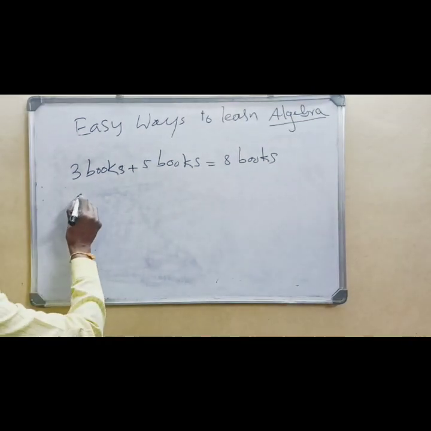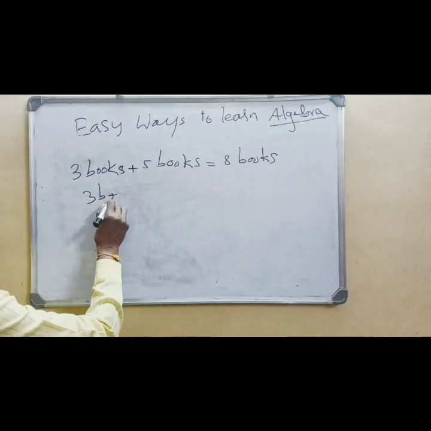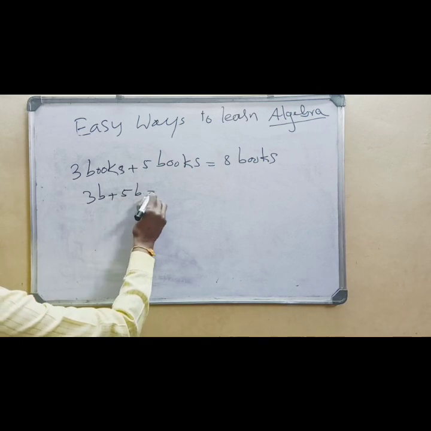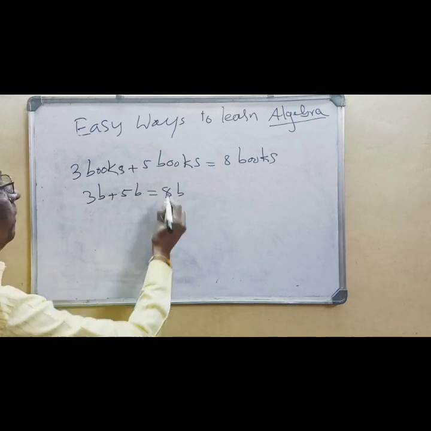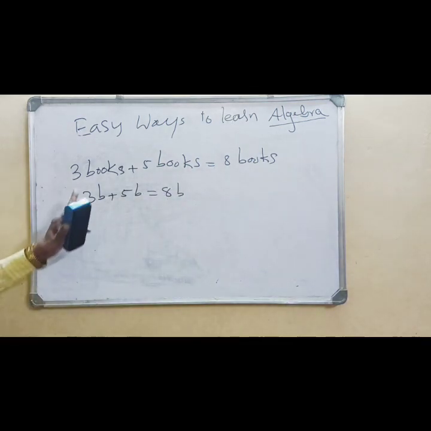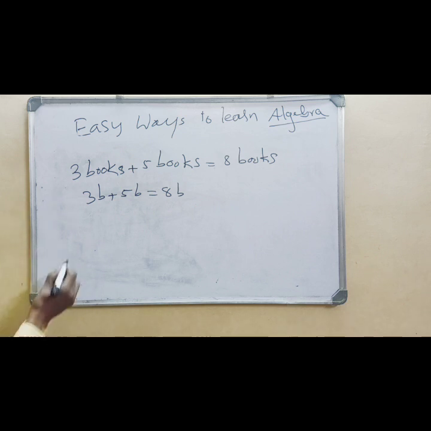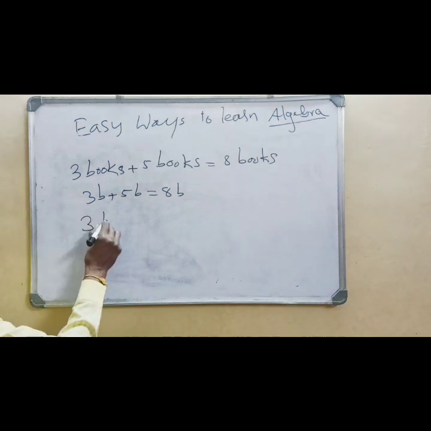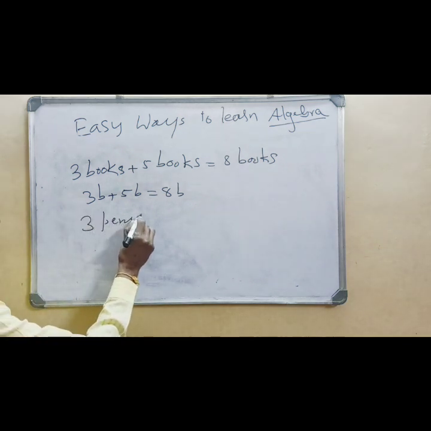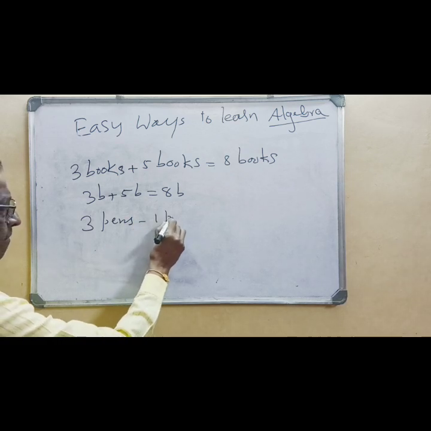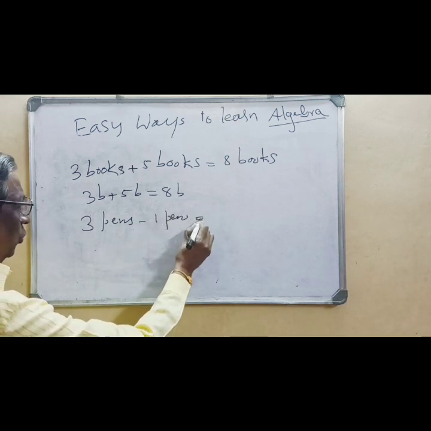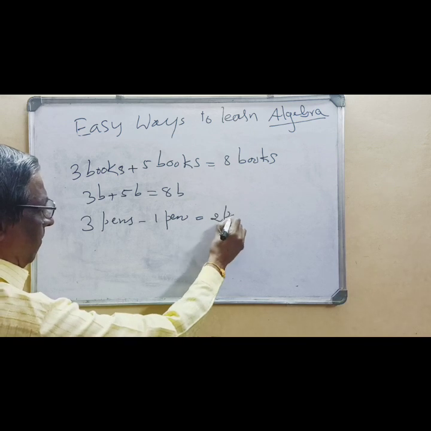Now you can write it in algebra. 3b plus 5b is 8b. Similar terms, b and b only, can be added. You can even subtract. Suppose 3 pens minus 1 pen is equal to 2 pens.